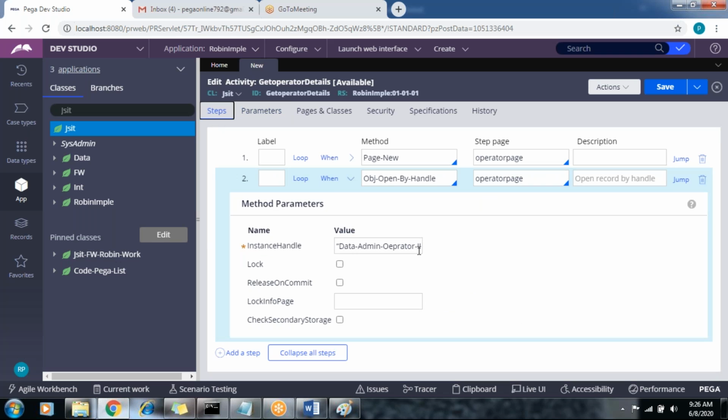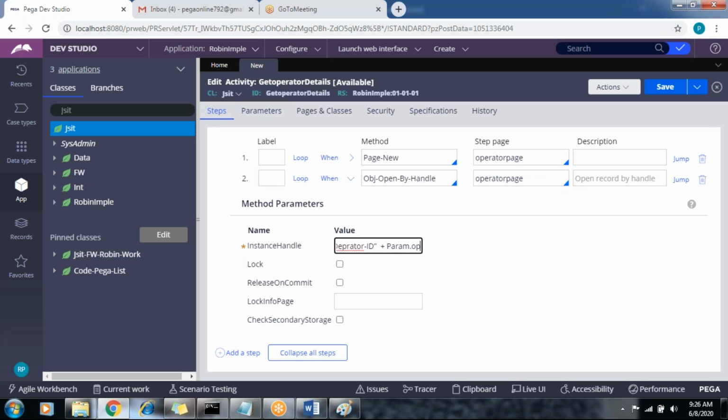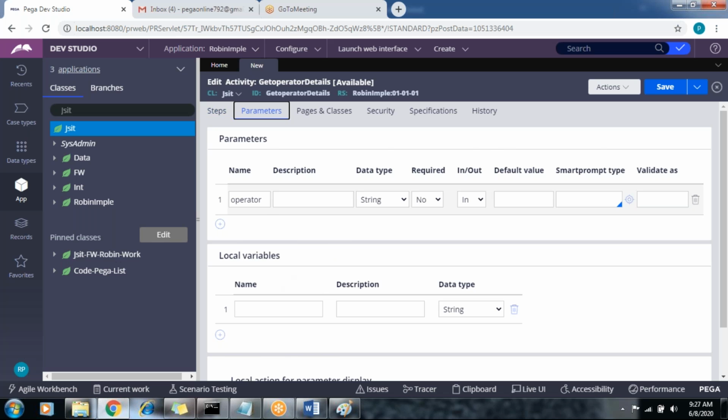So param is a Pega keyword, right? It's exactly a keyword. In each rule there is a parameter, and in every rule form the parameter tab is compulsory. So we are just applying the search functionality here. Param dot operator. That's fine.